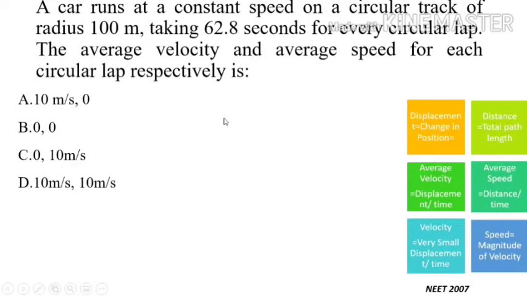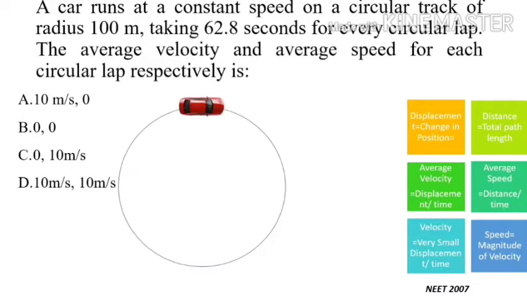In this problem, it is given that a car runs at a constant speed on a circular track of radius 100 meters. So let us see the animation for this. A car runs on a circular track. The radius for this track is 100 meters, taking 62.8 seconds. So the time taken by the car to complete one lap, that is, one rotation, is 62.8 seconds.